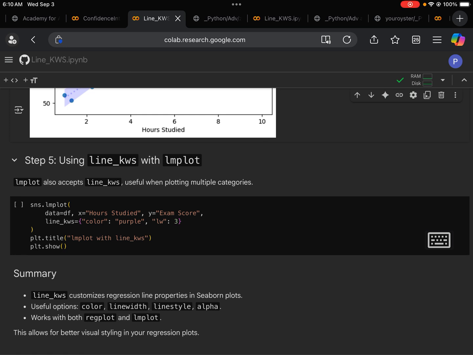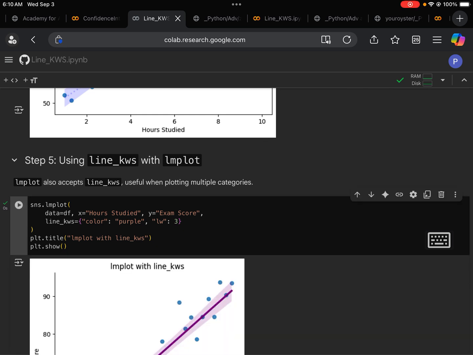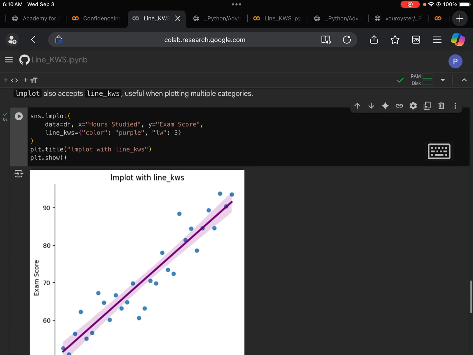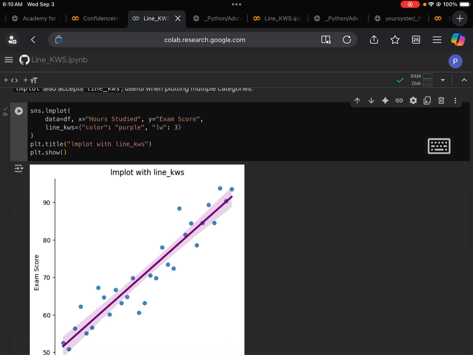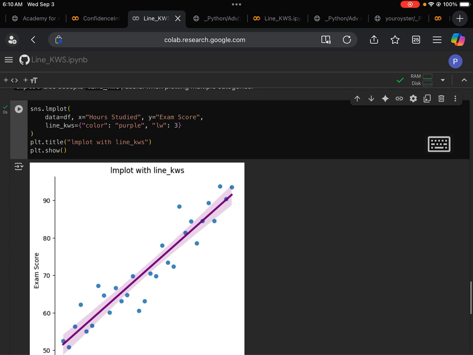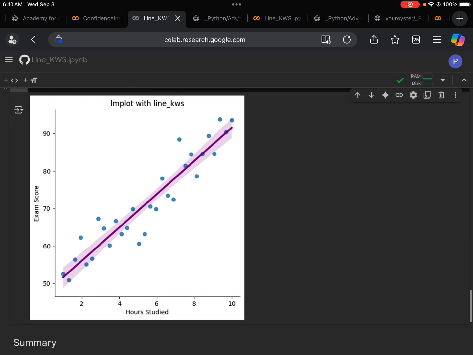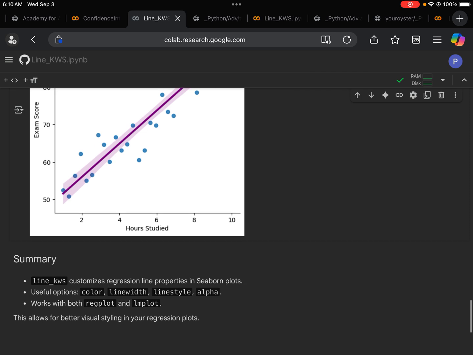So let's run the code. So it's almost the same thing we can do with regplot. We see line_kws, color is purple, and line width is 3, so a thicker line. Very similar to what we can do with regplot.